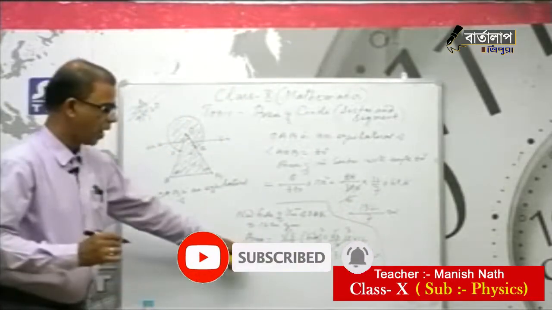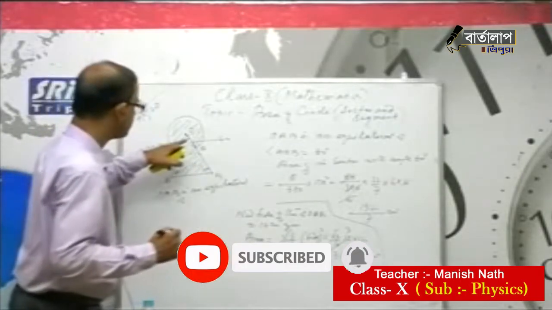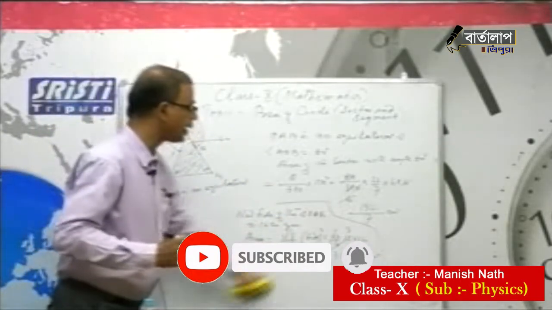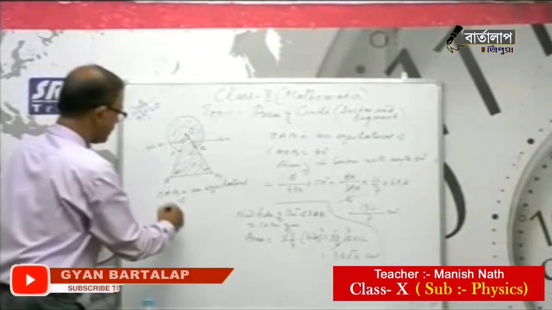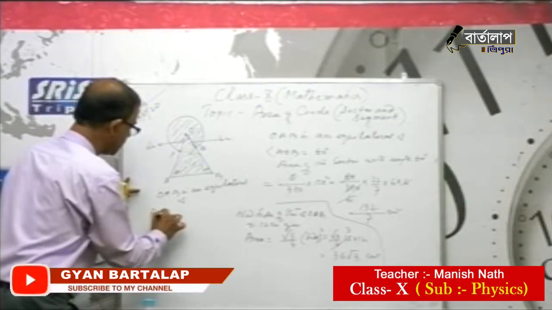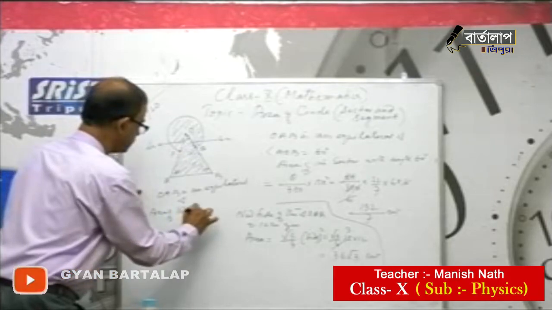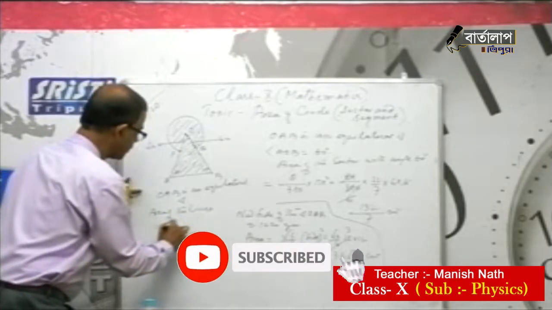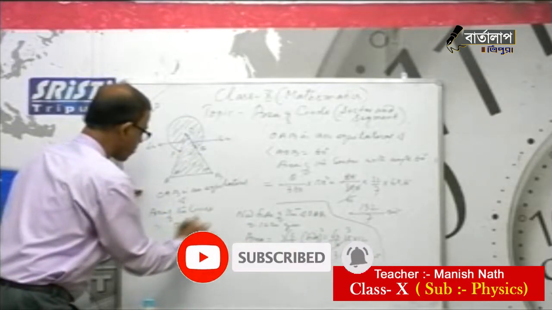So we got the area of this sector, the area of the triangle, now the area of the circle part. Area of circle equal to pi into r square.